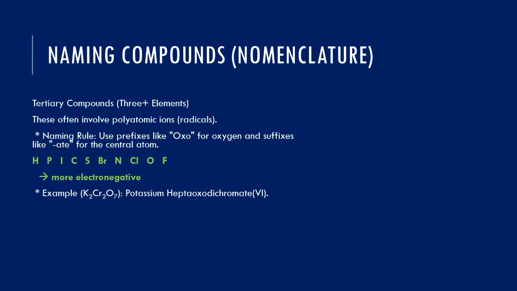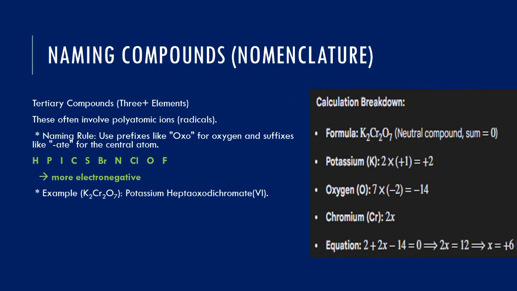You may ask, how do we get this? So first of all, find the oxidation state of chromium here. Look at how I get it. Remember, I sang a song before, K Na Li plus 1. That means the potassium here is plus 1 and is appearing 2 times. So we say plus 2 plus 2Cr plus 7O will give us 0. Now, 7 times minus 2 will give us minus 14. We have 2Cr plus 2 minus 14 equals 0. 2Cr minus 12 equals 0. 2Cr equals 12. Then we divide through by 2, we will have Cr equal to 6.